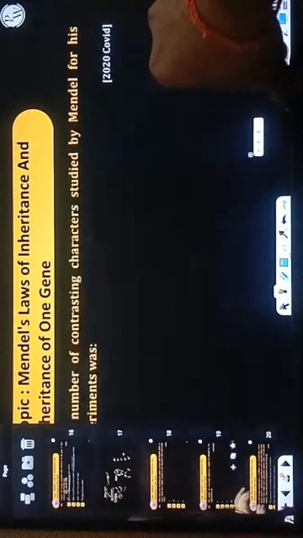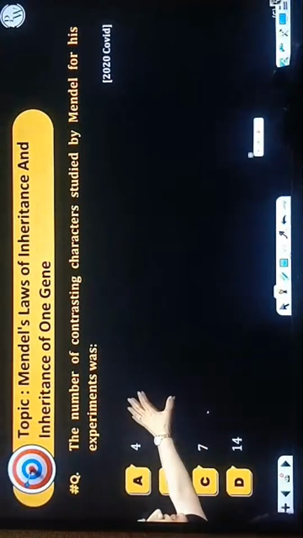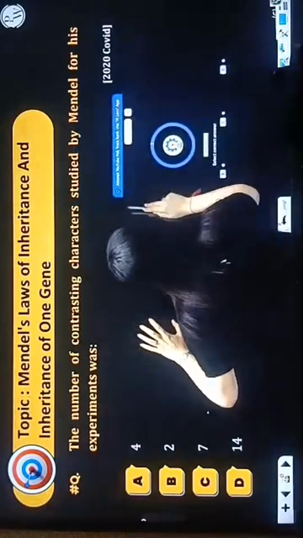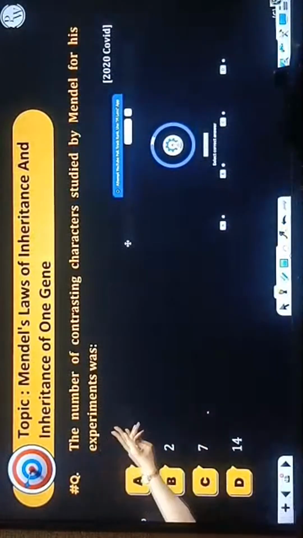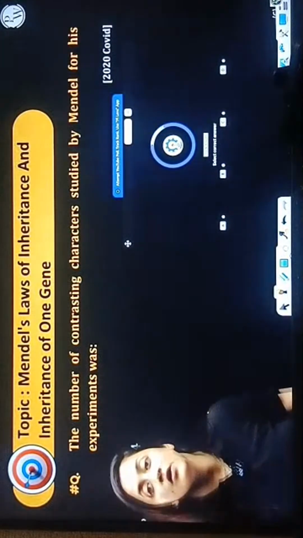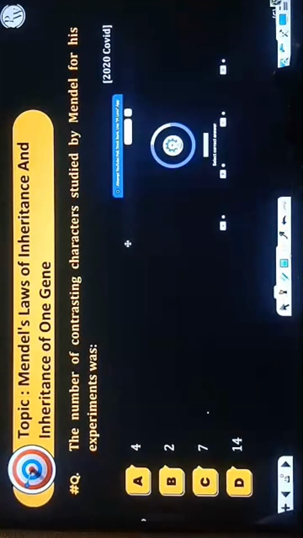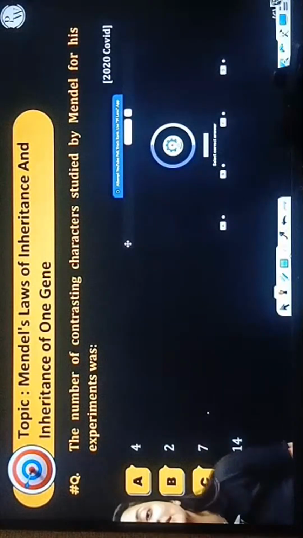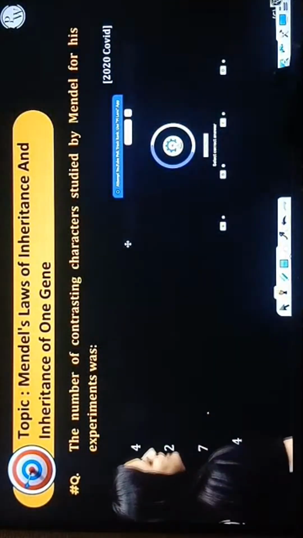Now, next point that you have to discuss is very simple. I'm again starting the poll, but it is the simplest question ever. The number of contrasting characters studied by Mendel for their experiment. Is that clear? Quickly answer that. It's a very simple question.